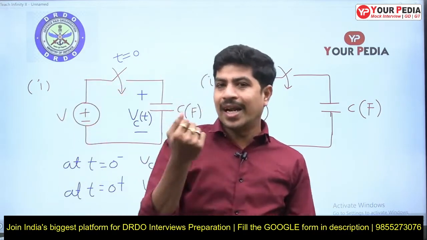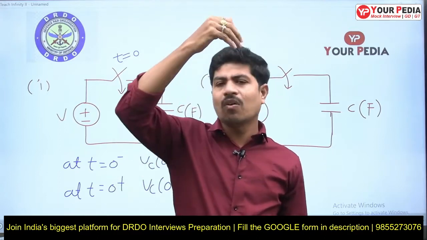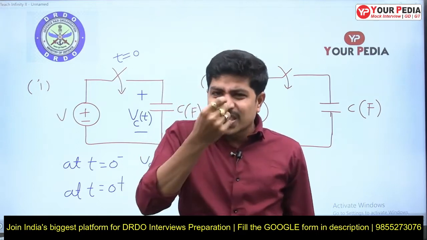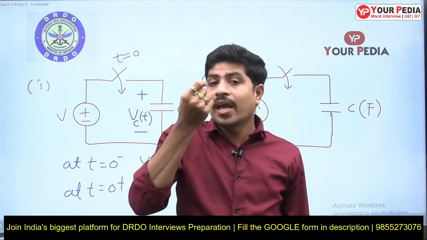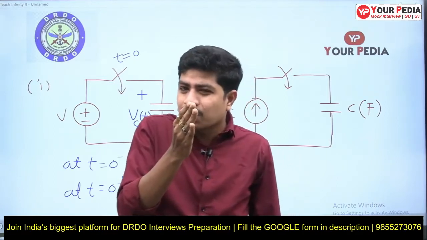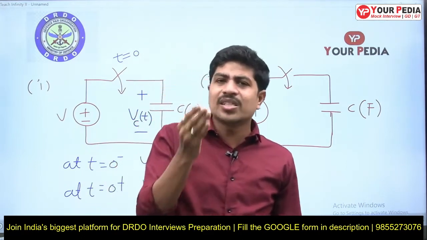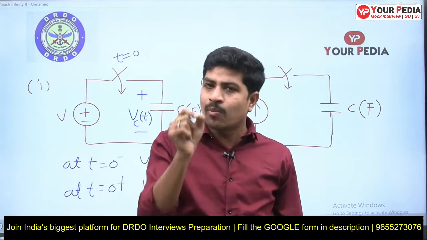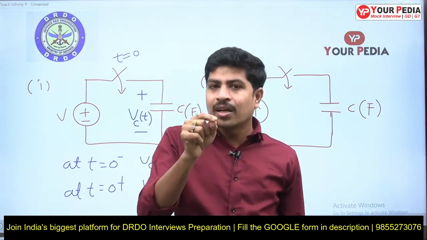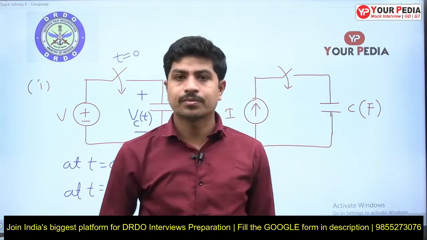Before 9 o'clock means it may be 8 o'clock, 7 o'clock, 6 o'clock, 5 o'clock, or yesterday, or the day before yesterday. Just before 9 o'clock means 8 o'clock, 59th minute, 59th second. Magnitude wise, just before 9 and 9 are the same. But at 9, we are closing the switch. Just before 9, the switch is not completely closed.